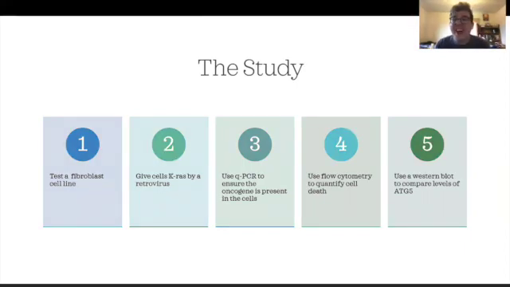Okay, so hi guys. As Madison said, we are going to test the fibroblast cell line, and we're going to give those fibroblasts KRAS by retrovirus. The cells given KRAS by retrovirus is going to be experimental. Our control is just going to be our regular fibroblast cell lines.